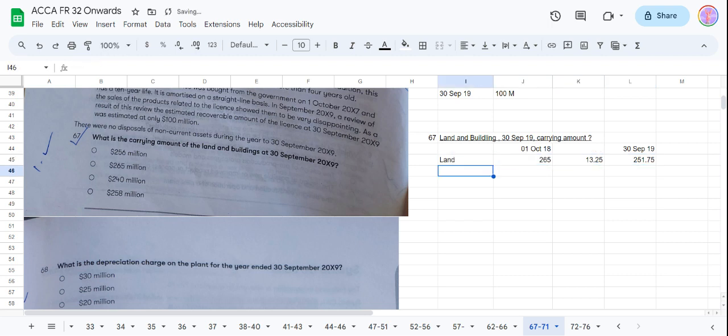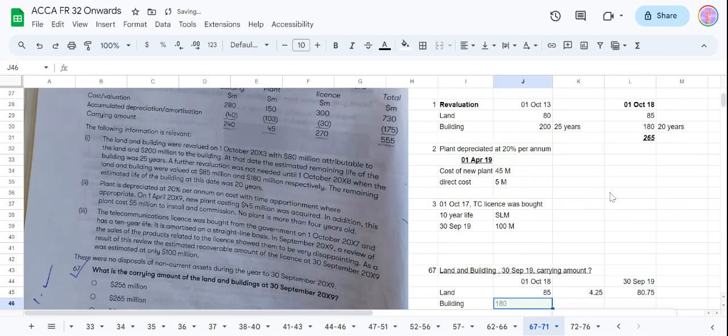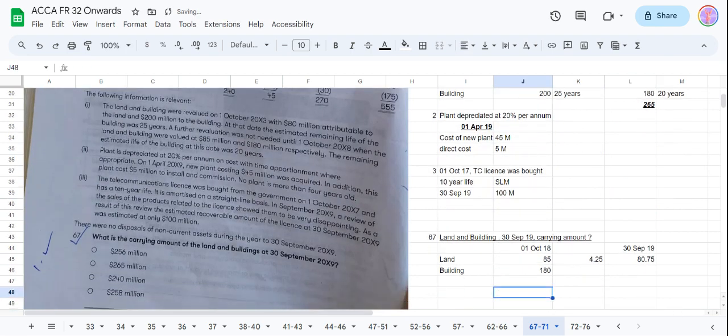Which I think we need to break it like land and building. So land is how much they are saying? Land is 85 and building is 85. So there will be no depreciation here, and here it will be like 20. This will be the depreciation. So our value should be how much? 256. First will be the answer.